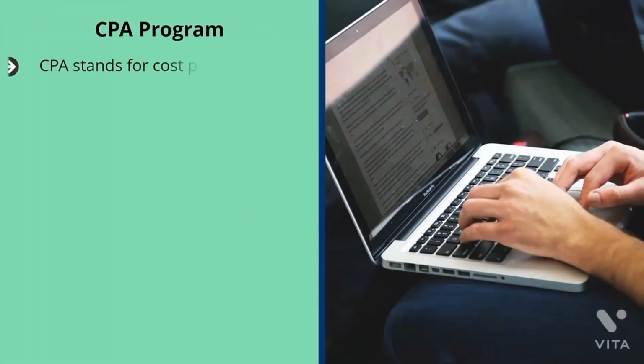CPA program. CPA stands for Cost Per Acquisition. You join an affiliate program and you get a link to products or services offered by businesses who have enrolled in that affiliate program. You show these ads on your website and when people click on them and buy something, you earn a commission.